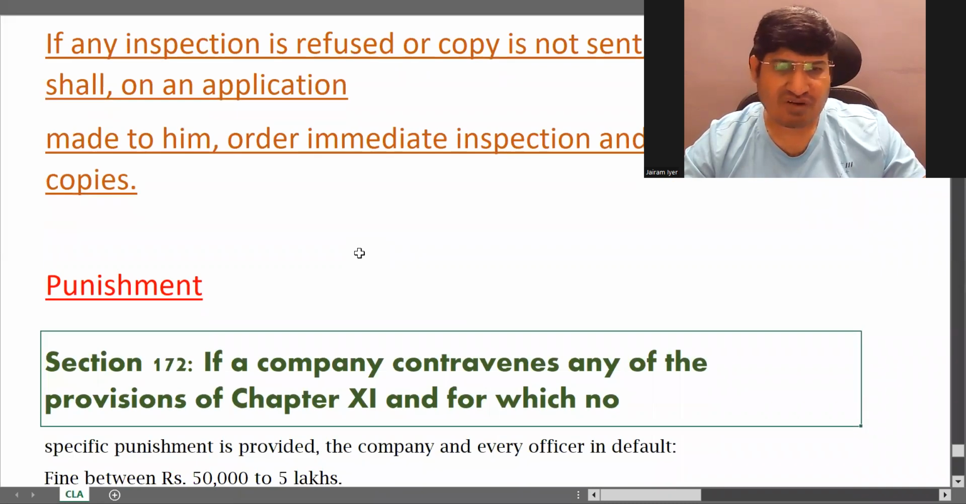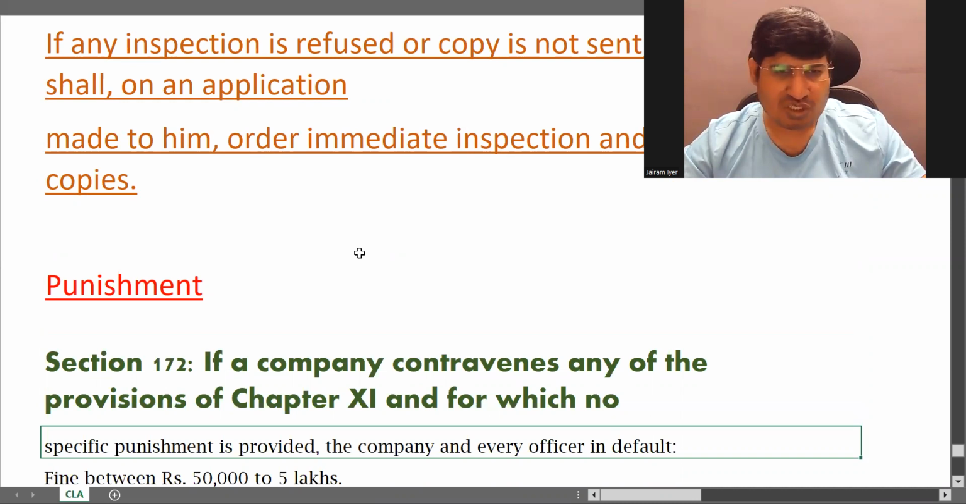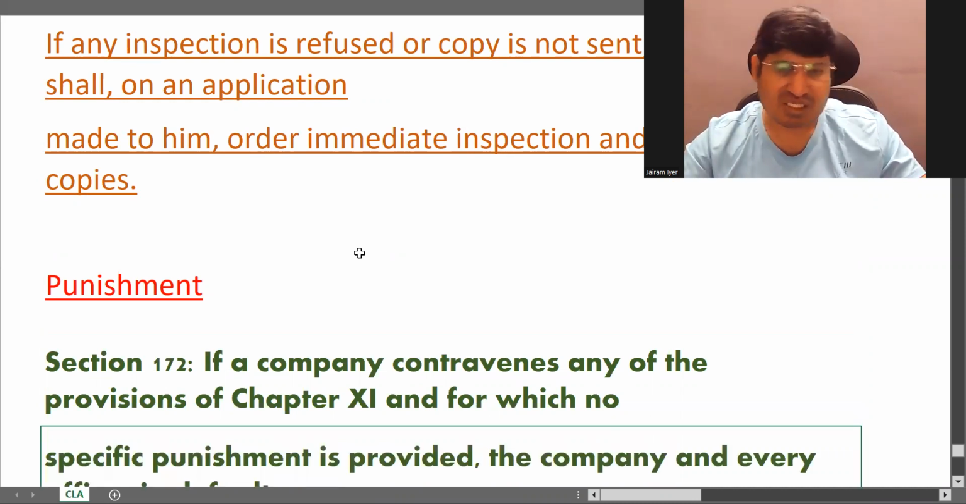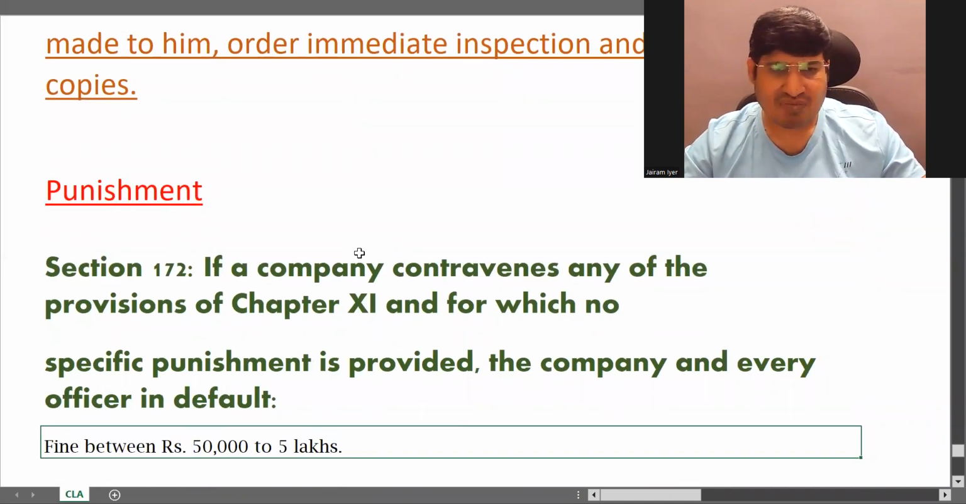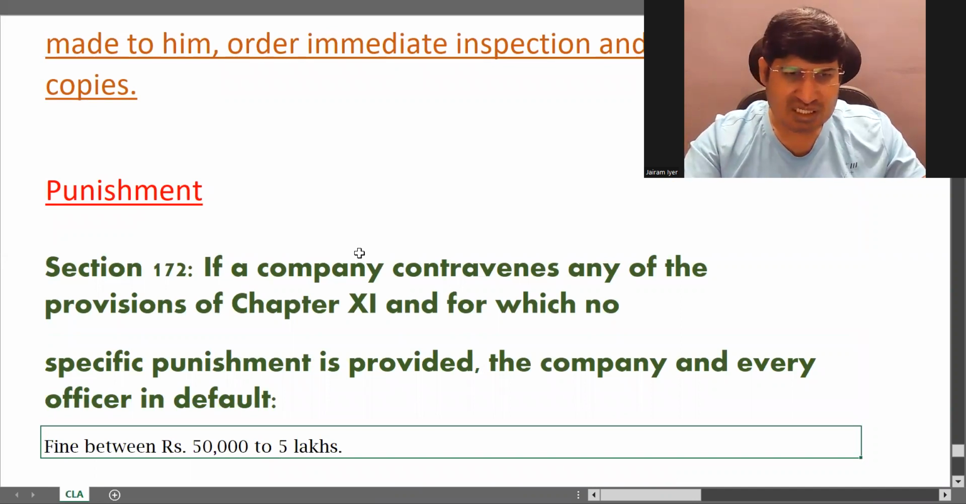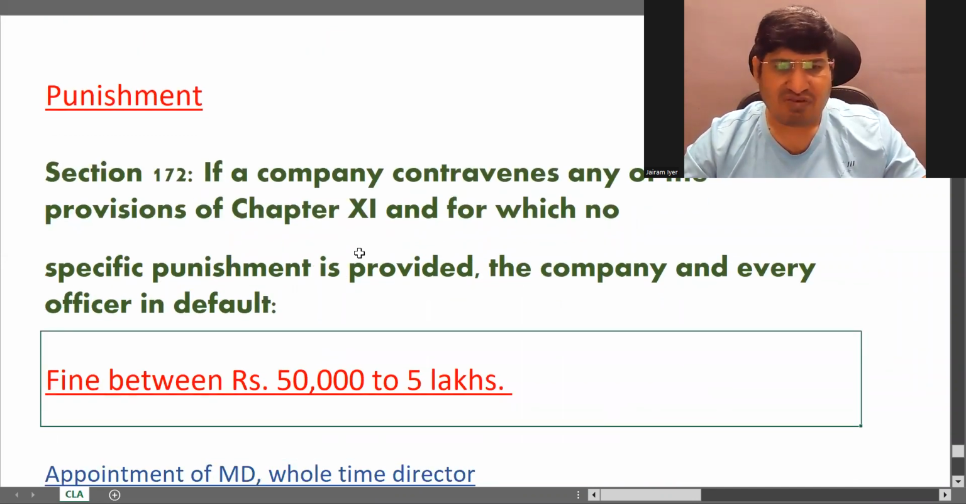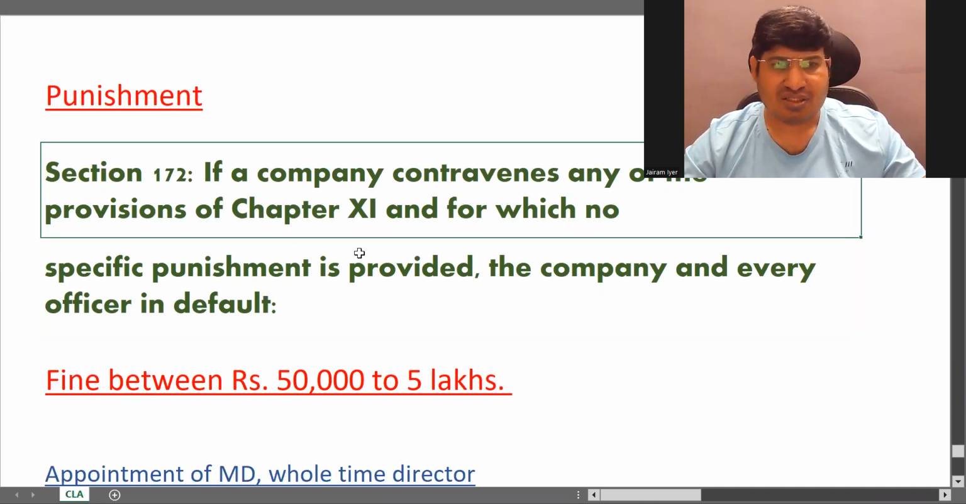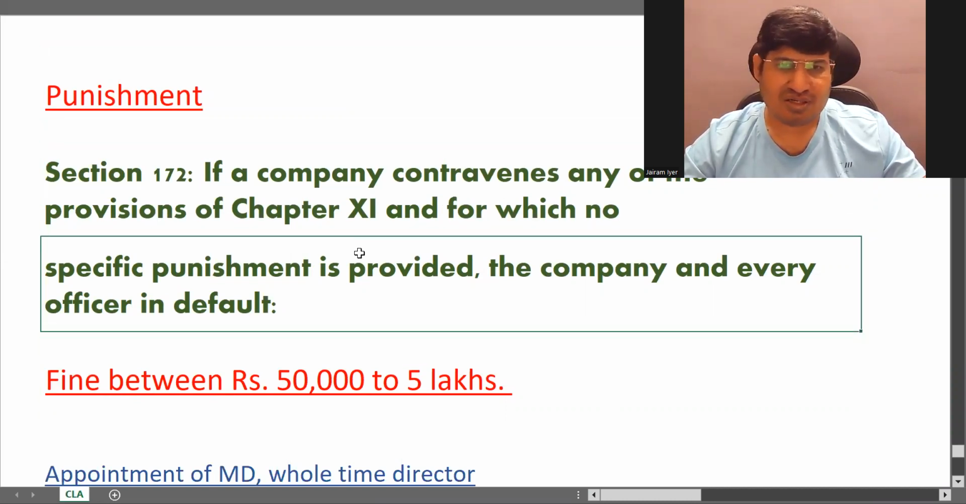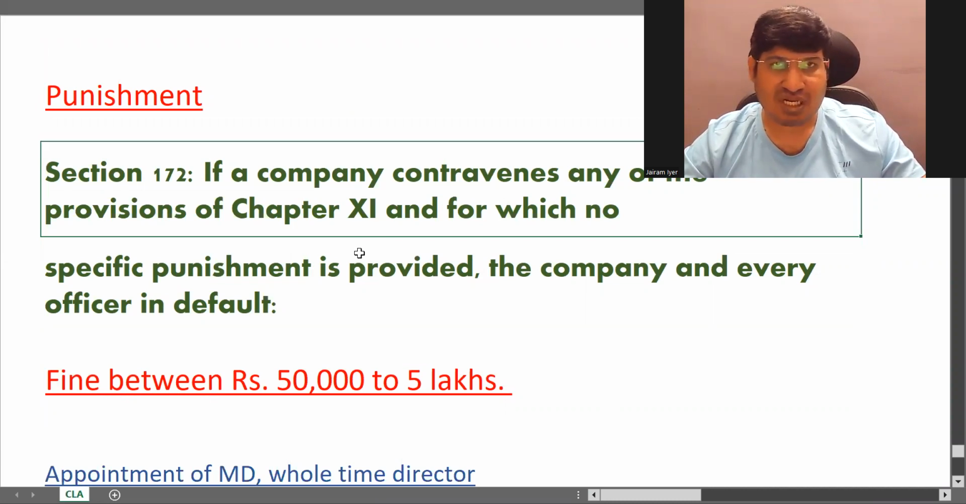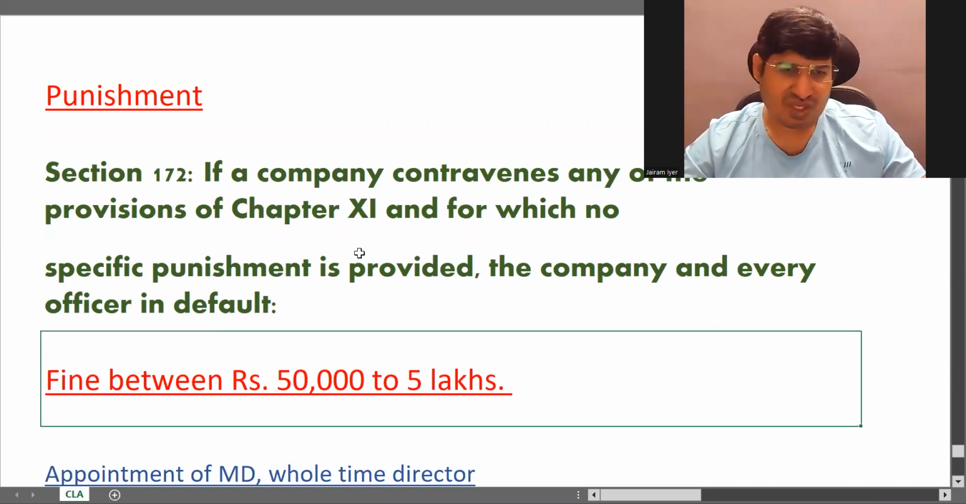Punishment. If a company contravenes provisions of Chapter 11, for which no specific punishment is provided elsewhere in the Act, then the company and every officer in default will have to pay a fine between 50,000 and 5 lakhs. This is the fine. For a contravention of Chapter 11, if there is no specific penalty provided, then this will be the general penalty.